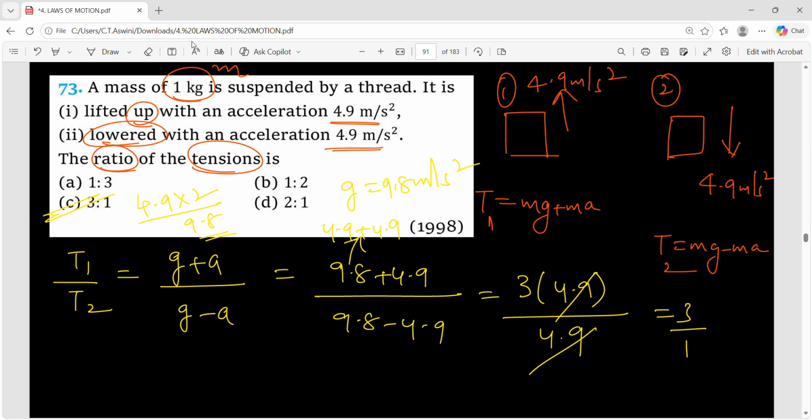I hope you have understood the class. So next class, we'll discuss Newton's third law of motion, and also we'll do some PYQs related to that.